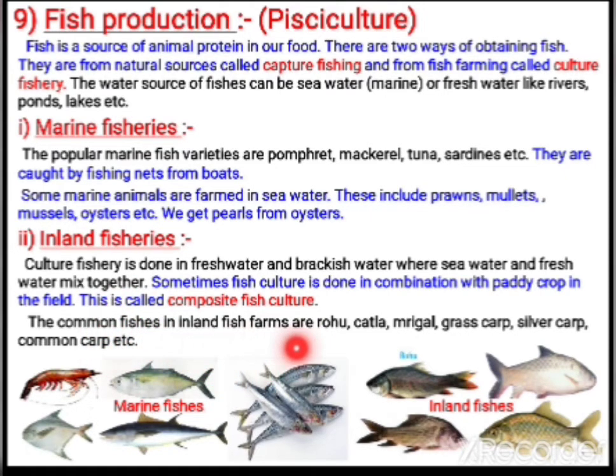Some common fishes grown in inland fish farms are rohu, katla, mrigal, grass carp, silver carp, common carp and all that. So here can you see, children, some photographs of marine fishes and some photographs of inland fishes. It has been given here.